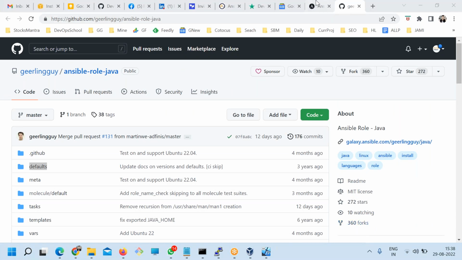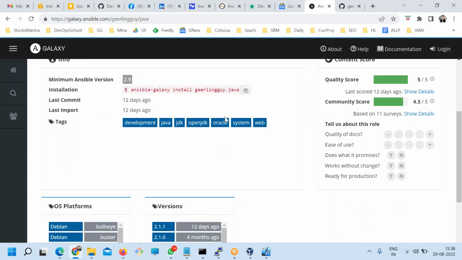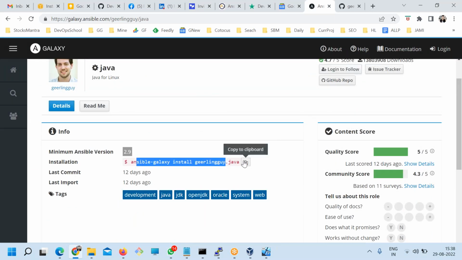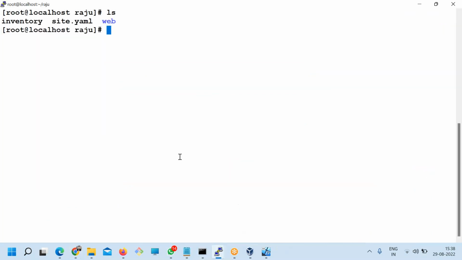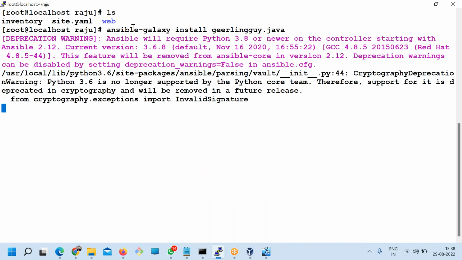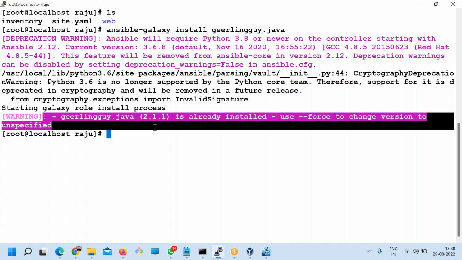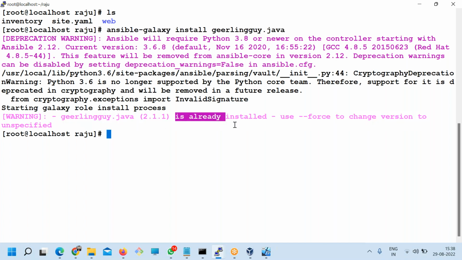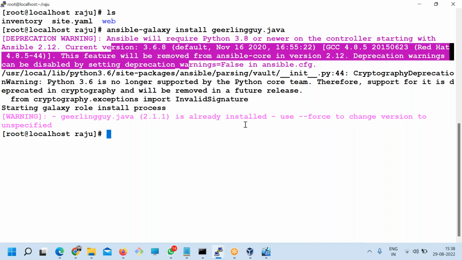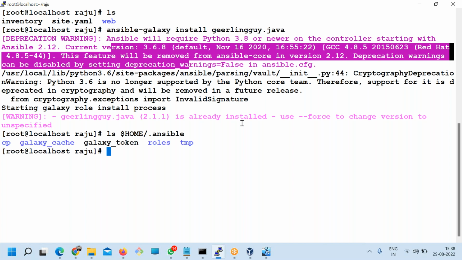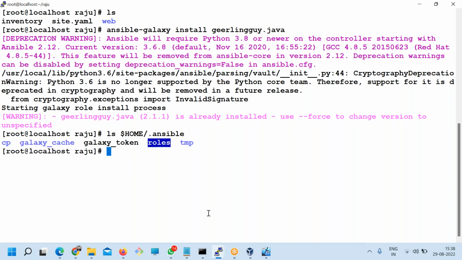So how do you download this role? The command is already given. Run it. Enter. Ansible Galaxy install. This was already installed. Where is it installed? I know it's in the user's home, .ansible. This is the location where it got installed.